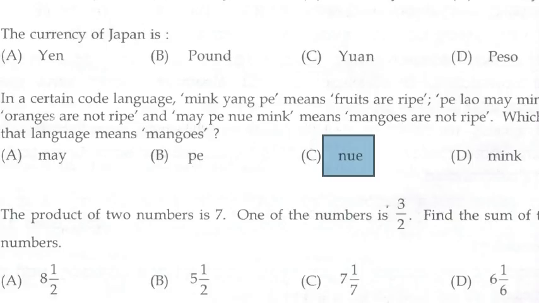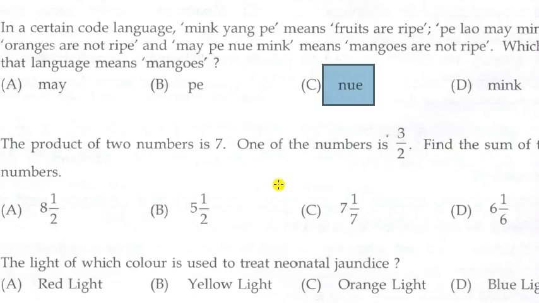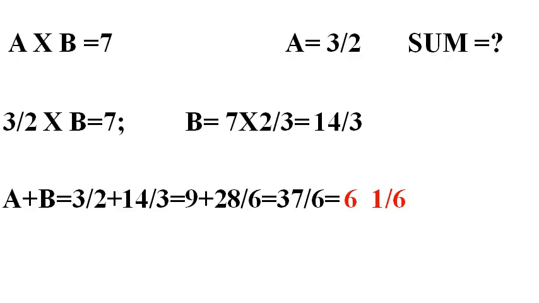Next question. The product of two numbers is 7. One of the numbers is 3/2. Find the sum of these two numbers. So in the question it is given that the product of two numbers is 7, and the first number is 3/2, and we have to find out the sum of the two numbers.